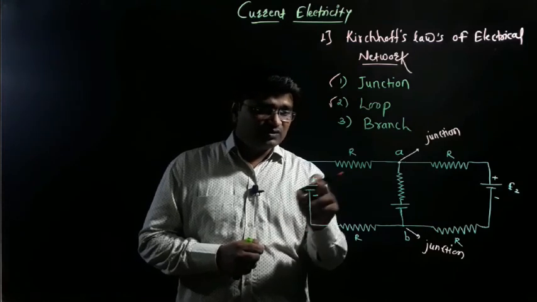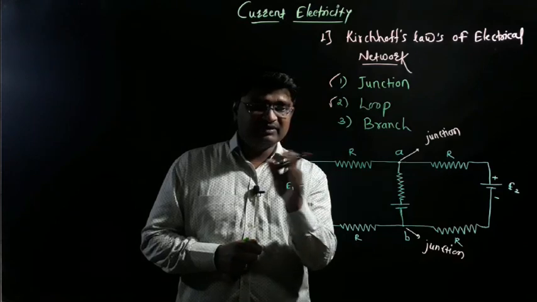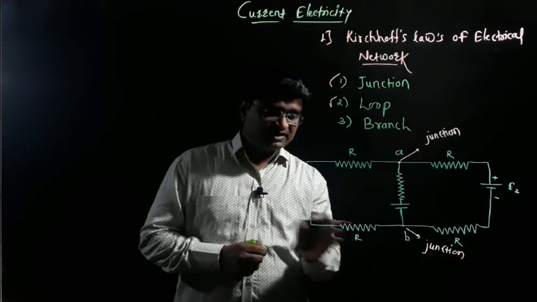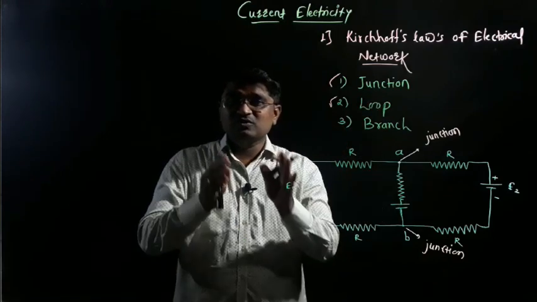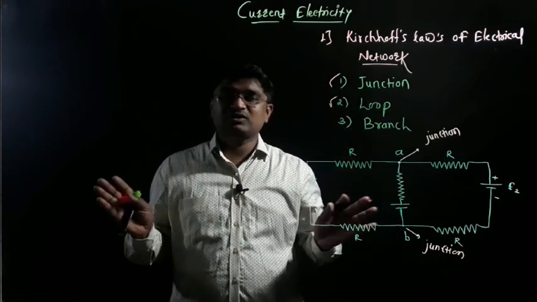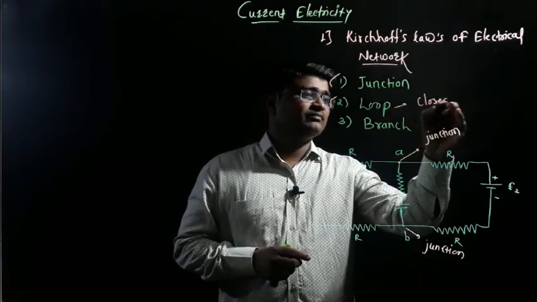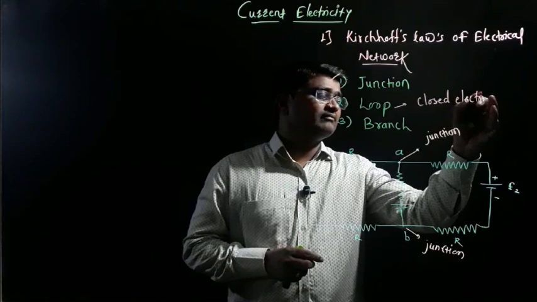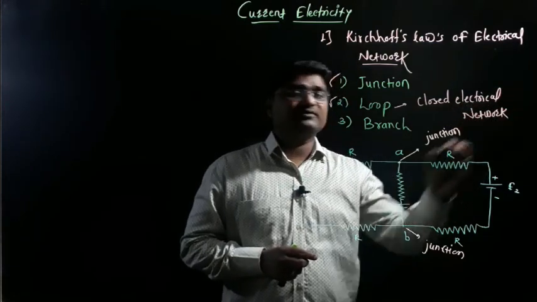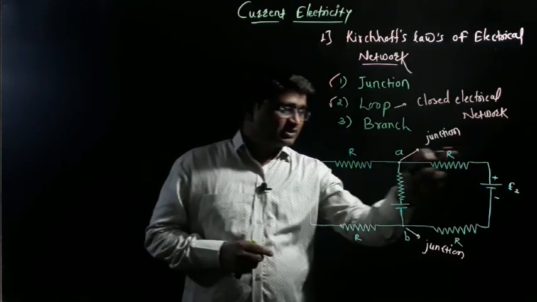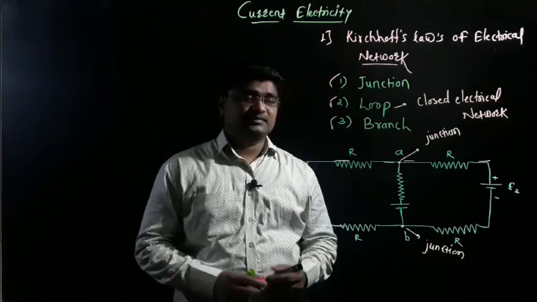Just imagine that only the resistance is connected here, and here the wire is connected to ground, and this total circuit is open. Then this is not a loop, because a closed electrical network is called a loop. So what is a loop? Simply, a closed electrical network. This total closed circuit diagram is called a loop.